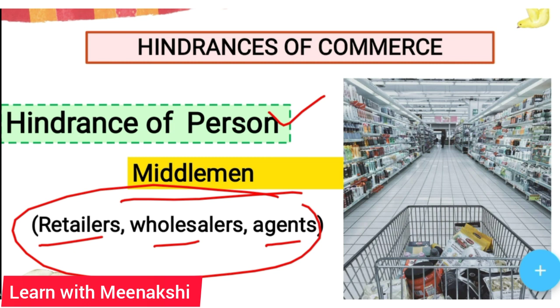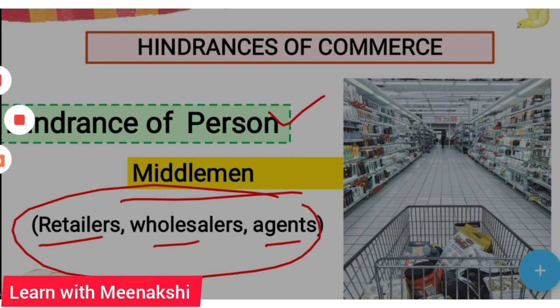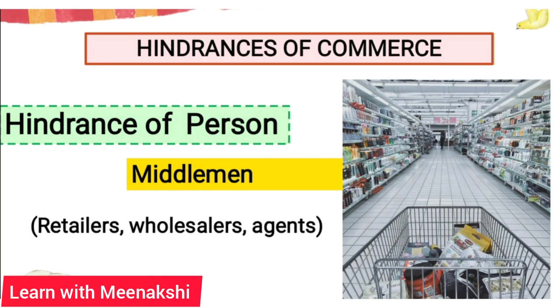What all new things can be brought in the products will be provided by the middleman. Information will be provided by the middleman. So these middlemen act as a connecting link between the producer and the consumer, so that the producer can know more information about their consumers.